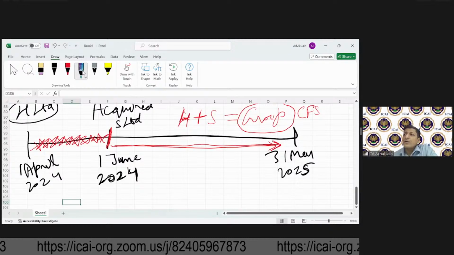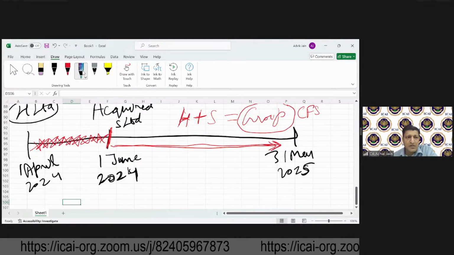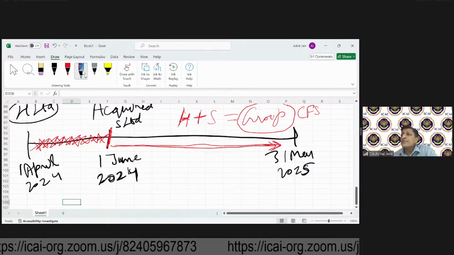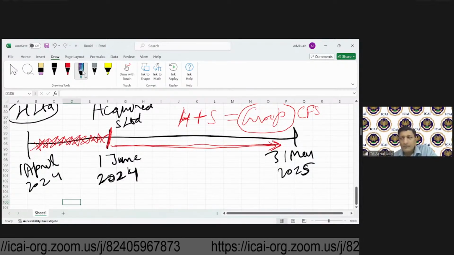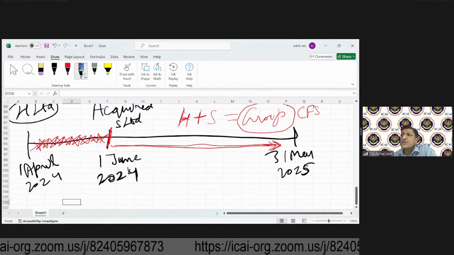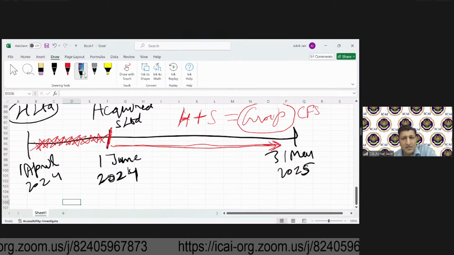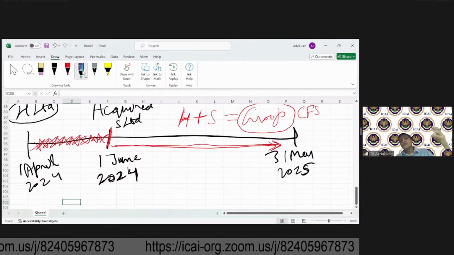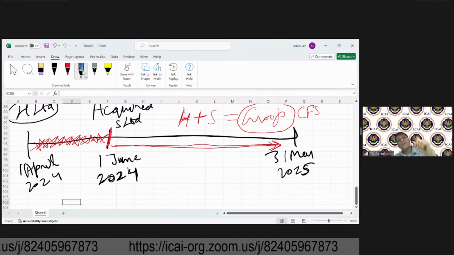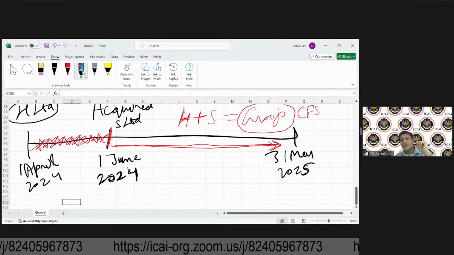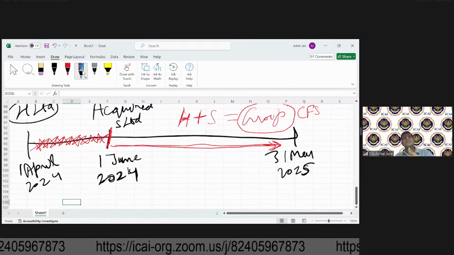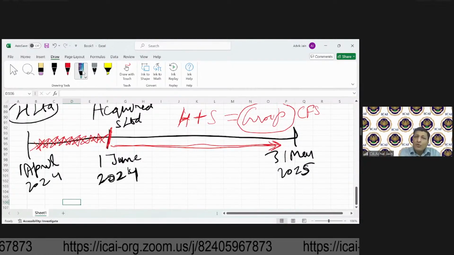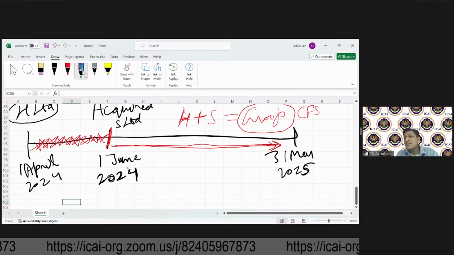He's saying, sir, standalone financial statements will be for 12 months. Yes, that's correct, April to March. And consolidated will be for 10 months. So how will these balances match? You don't need to match these two balances. These are two separate sets. In one set, you are preparing balance sheet and P&L for only one company. In another set, you are preparing balance sheet, P&L, everything for the group. So why do you need to match the balances? No need to match the balances.